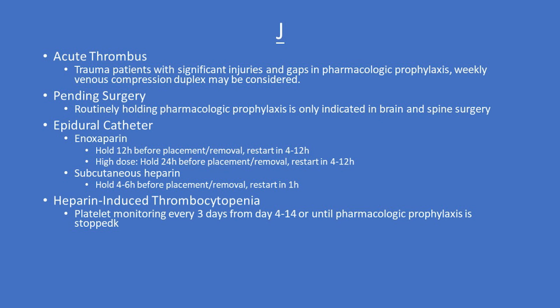To further explore some of these topics, acute thrombus. Trauma patients with significant injuries and gaps in pharmacologic prophylaxis may benefit from weekly venous compression duplex. For patients pending surgery, routinely holding pharmacologic prophylaxis is only indicated in brain and spine surgery.